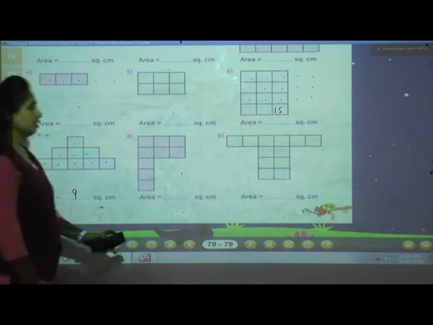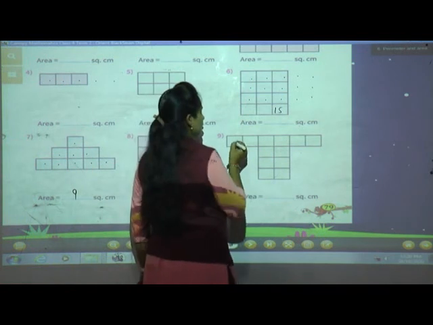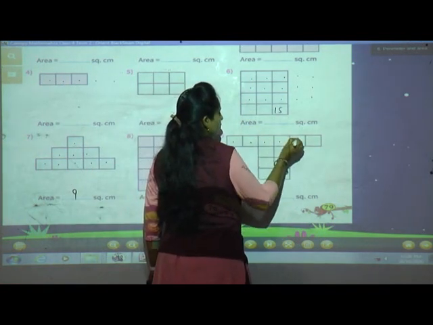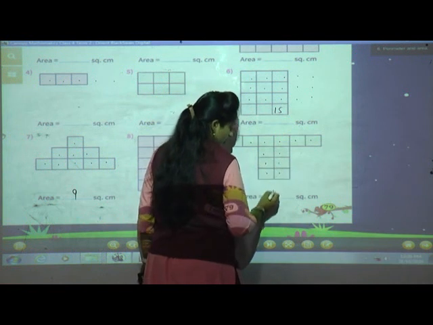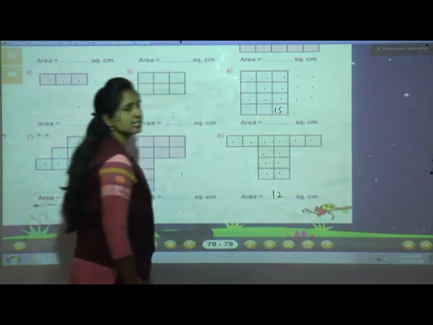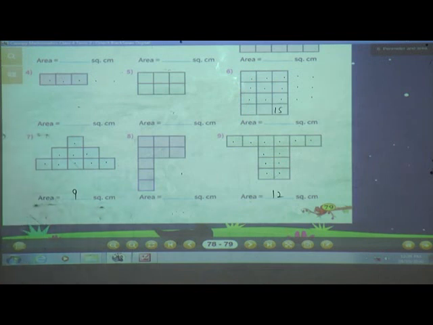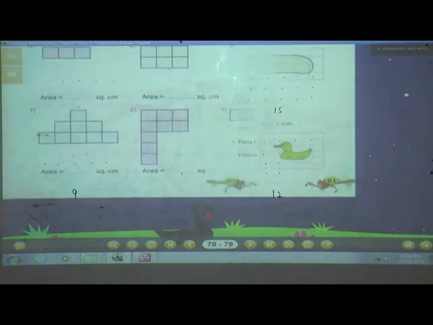Now see the ninth one. We will count 1, 2, 3, 4, 5, 6, 7, 8, 9, 10, 11, 12. So right here 12 square centimeter. Clear till here? Yes? Understood? Very good. Now we'll move to the next question.